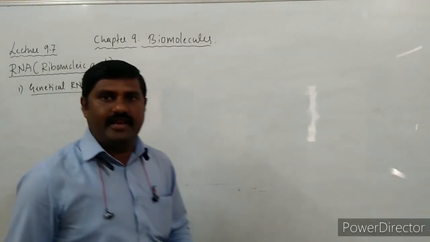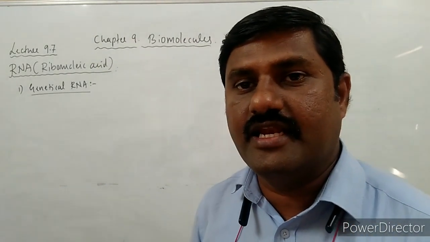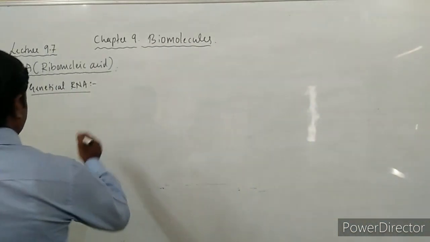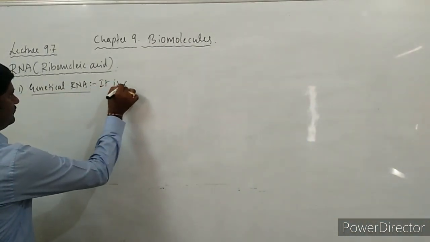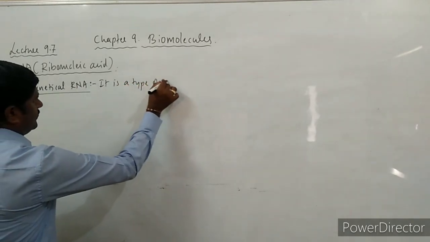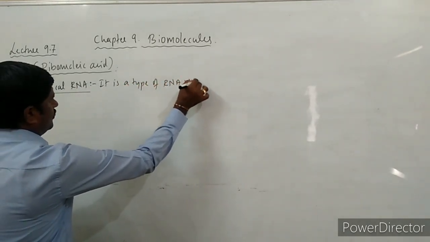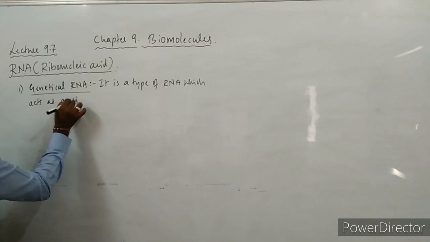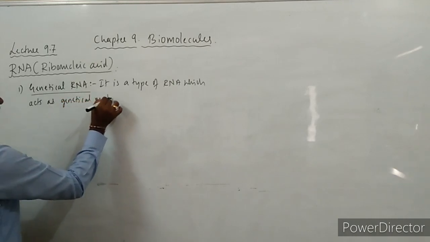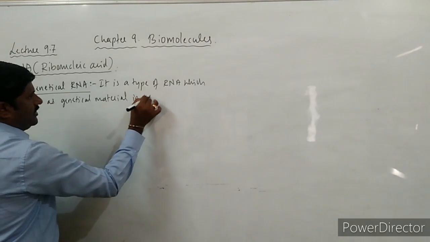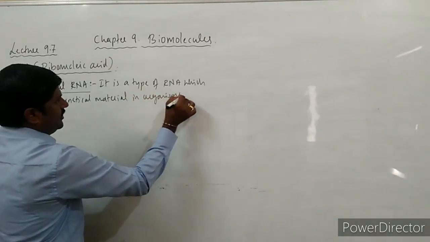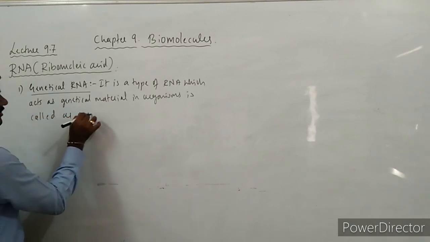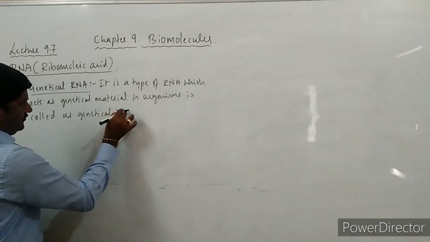It is the type of RNA which acts as the genetical material in some organisms, called genetical RNA.